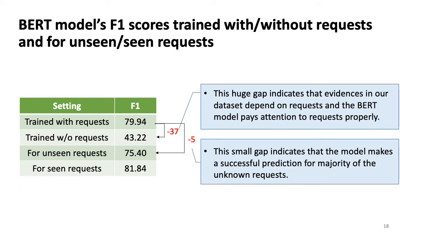Since the dataset contained a wide range of requests, 30% of the requests in the test set are unseen and not appearing in the training set. Thus, we divided the test set in terms of whether a request is unseen or not. The F1 score for unseen requests drops by only 5 points. It is still high compared to the score trained without a request. This indicates that the model makes a successful prediction for the majority of the unknown requests.